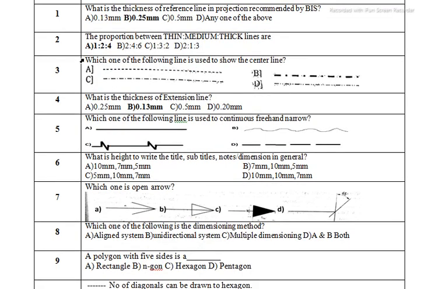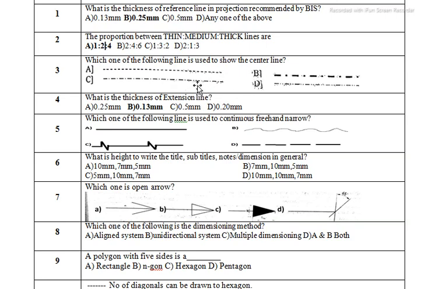Again, the next problem is: which one of the following lines is used to show the center line? There are different types of lines like center line, extension line, dimension line, leader line, zigzag line, dash line. Now we have to find out which one is the center line. How do we represent the center line? As we know, we represent the center line like line, dot, line. But here both B and C have the same structure, line dot, so which one is correct?